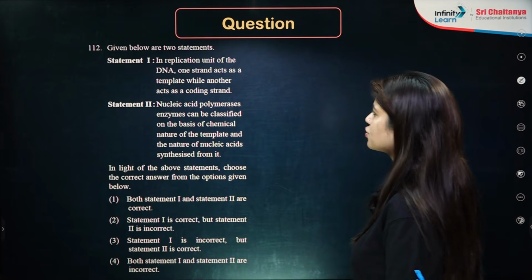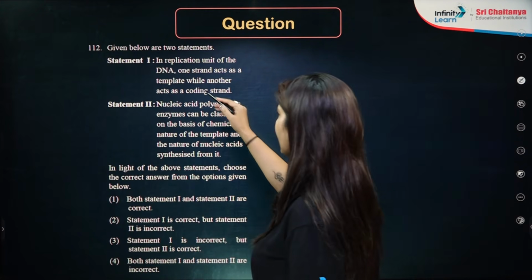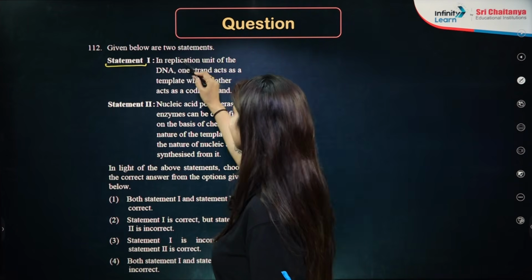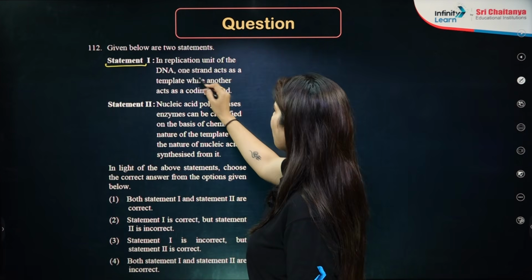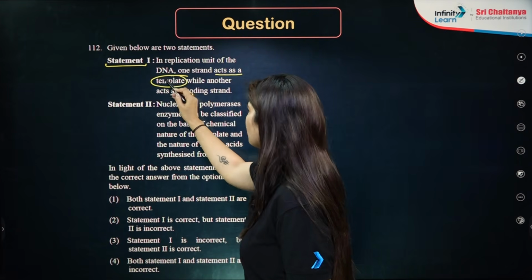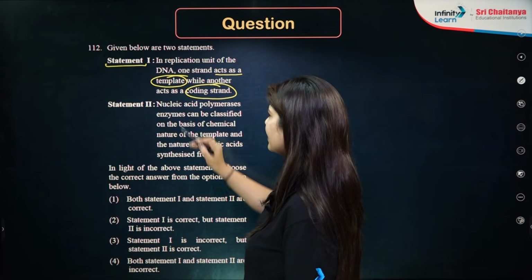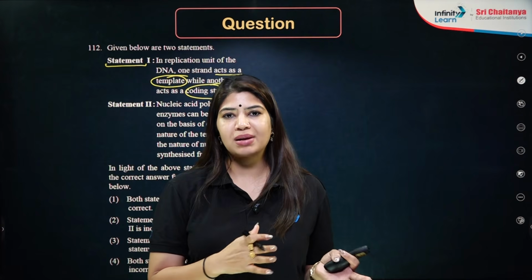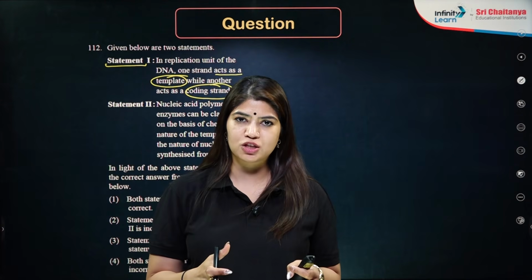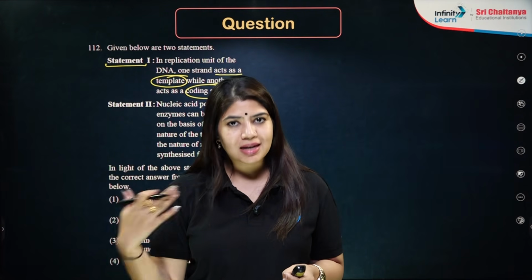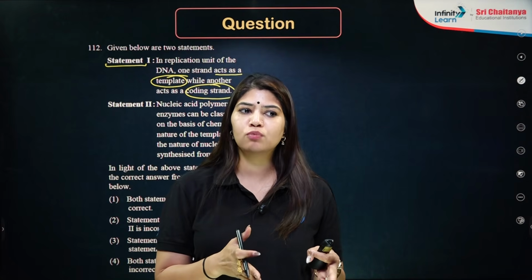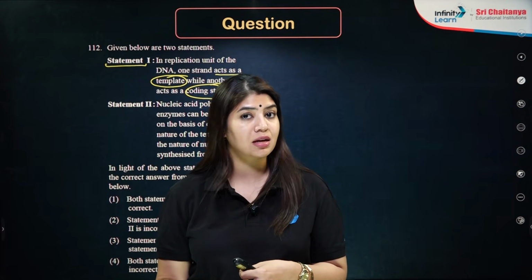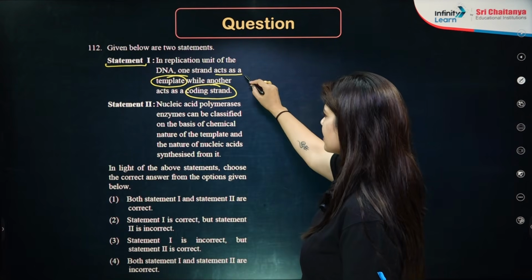Moving on to the next question, we do have 2 statements here. Statement number 1 is, in the replication unit of DNA, one strand acts as a template while another acts as a coding strand. Whereas in replication, we do not have a concept of template and coding. Both of the strands participate in the process. In transcription, out of the 2, one acts as a template and the second is the coding strand. So it is an incorrect statement.